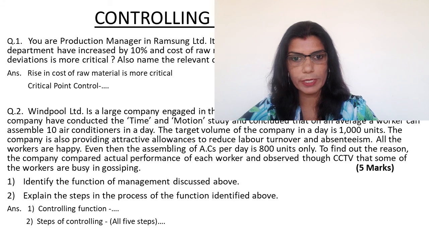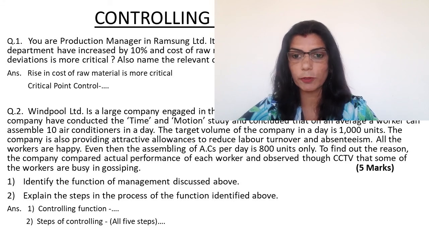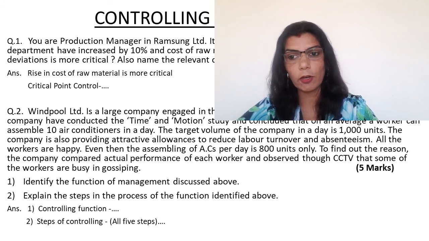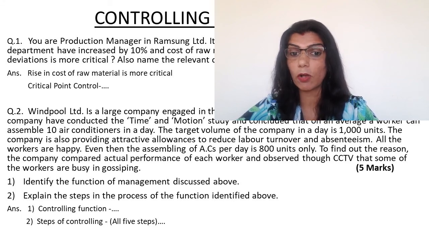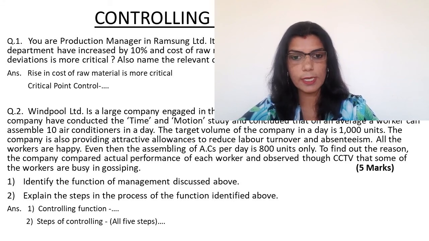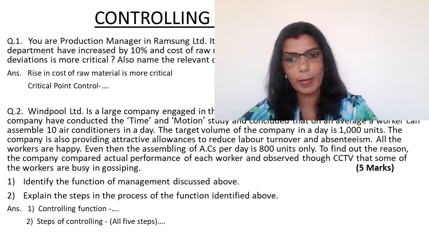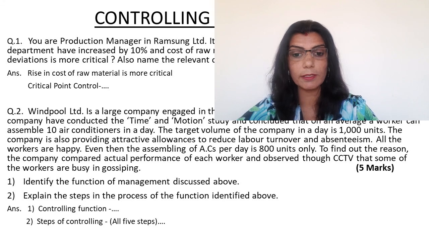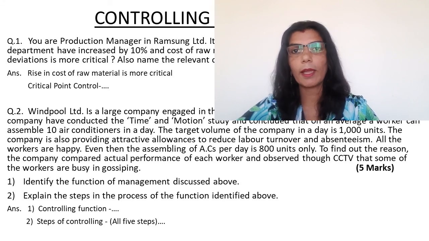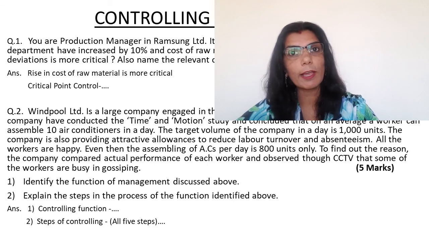To find out the reason, the company compared actual performance of each worker and observed through CCTV that some of the workers are busy in gossiping. Now part 1 says, identify the function of management discussed above, and then part 2 says, explain the steps in the process of the function identified above. And this question carries 5 marks.